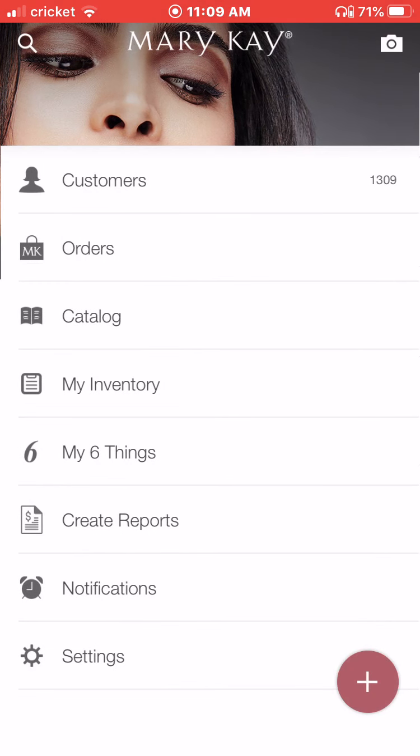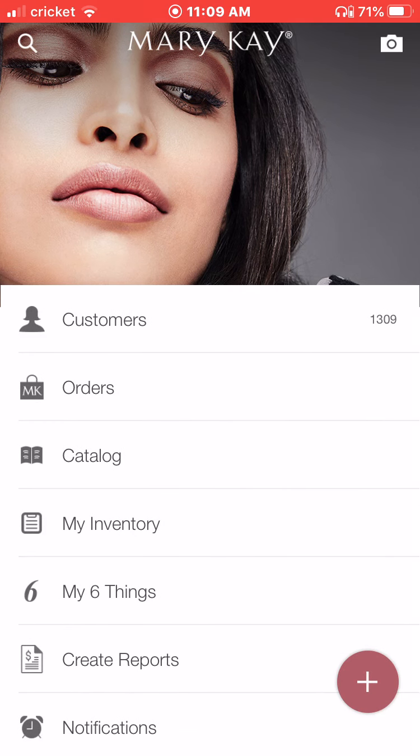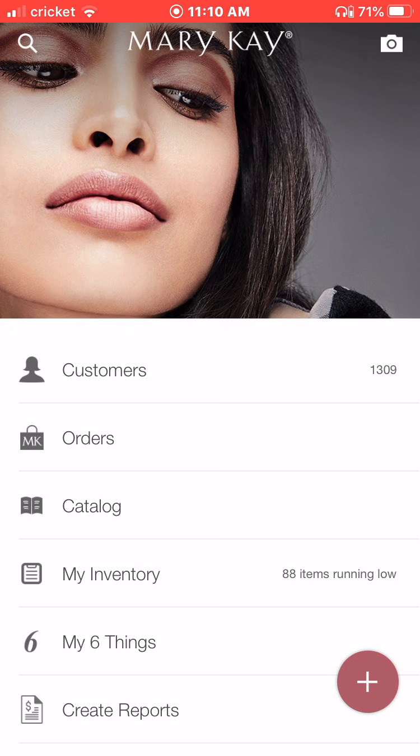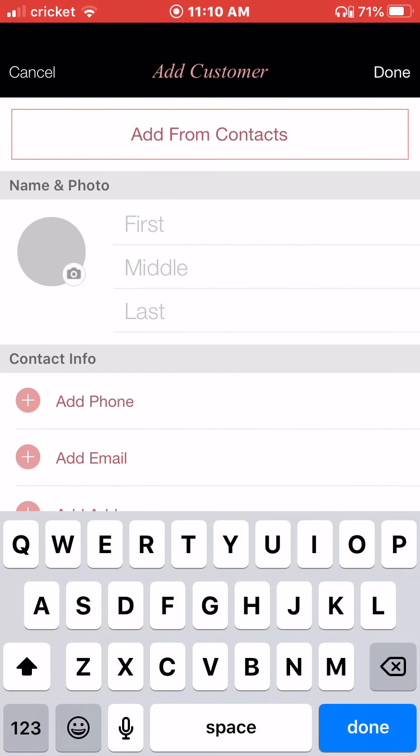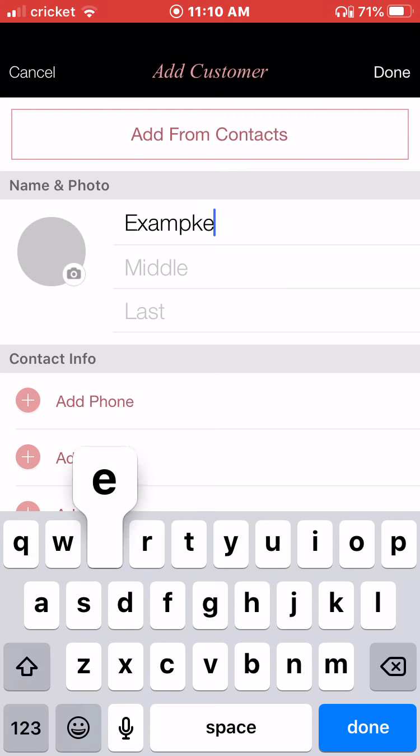Okay, so the first thing when using My Customers is we need to add a customer in. I actually like to add my customers on the computer because I can type faster, but you can put them in either place. So if I'm creating a customer, we're going to add one from scratch here today. I'm going to call this Example More. It would help if I spelled right, correct? Of course, you can also upload from your contacts, which is super cool too.